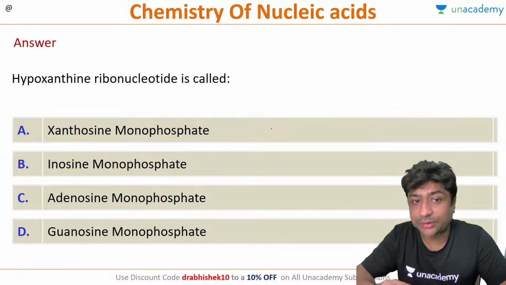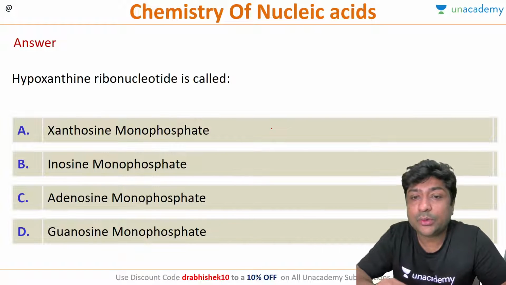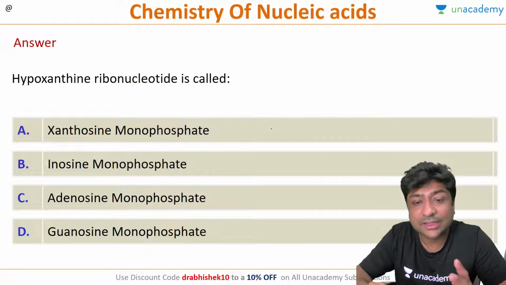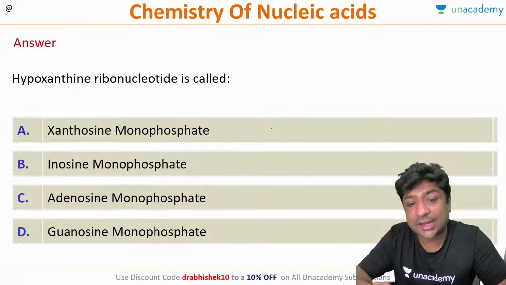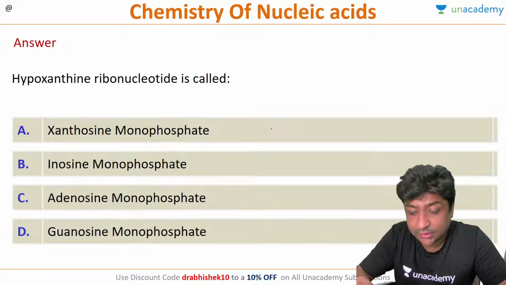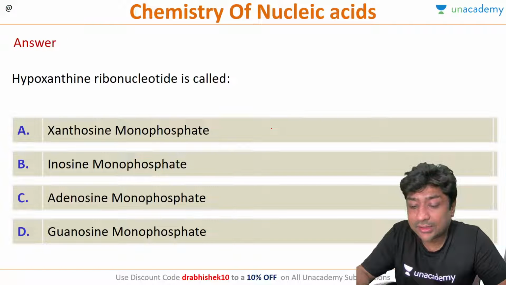Let's answer this question. Hypoxanthine ribonucleotide is called what? Is it called xanthine monophosphate, inosine monophosphate, adenosine monophosphate, or guanosine monophosphate? Hypoxanthine ribonucleotide is called what?